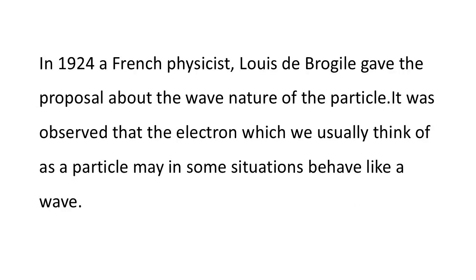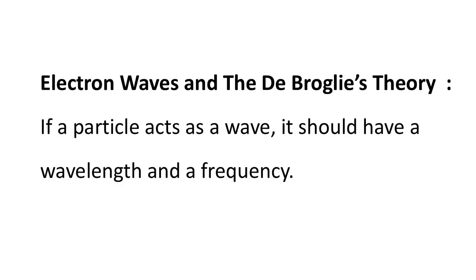In 1924, a French physicist, Louis de Broglie, gave the proposal about the wave nature of the particle. It was observed that the electron, which we usually think of as a particle, may in some situations behave like a wave. Now we will learn the electron waves and de Broglie's theory. If a particle acts as a wave, it should have a wavelength and a frequency.